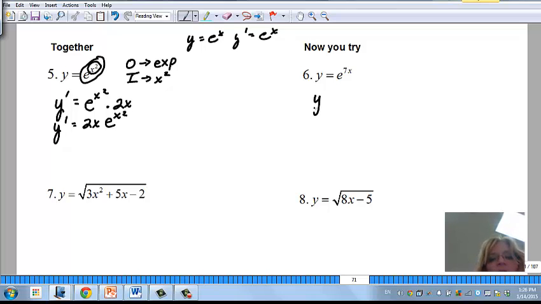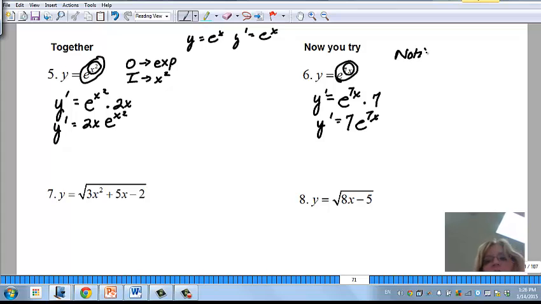Now you try this one. So if I do y prime here, this is the same thing. The outside is an exponential, the inside is power rule. So I rewrite it times the derivative of the exponent, and then I rewrite it again, 7e to the 7x. So just so you'll notice about exponential functions, y prime is always e to the u times u prime. You're always rewriting it and then times the derivative of the exponent.